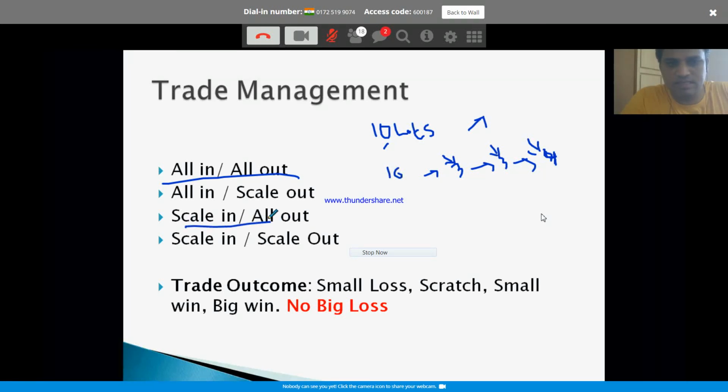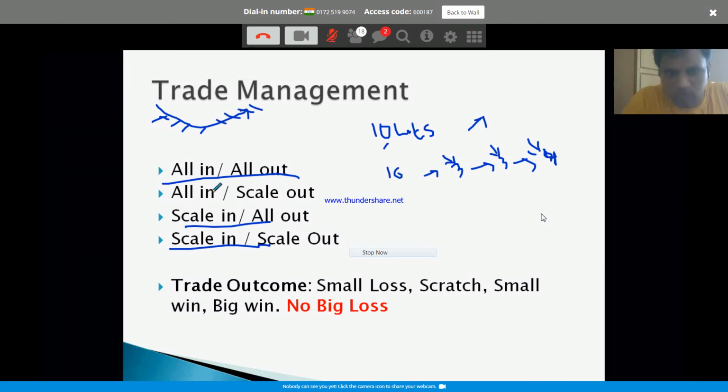Another way is scaling in, all out. You are not sure; let's say you are assuming the market is bottoming out. So you enter some here, some here, some here. Once the movement is done, you get out of the position. So scaling in, all out at the same place. Or you scale in and out: you buy 2 here, 2 here, 2 here, 2 here, and you exit 2, exit 2, exit 2.